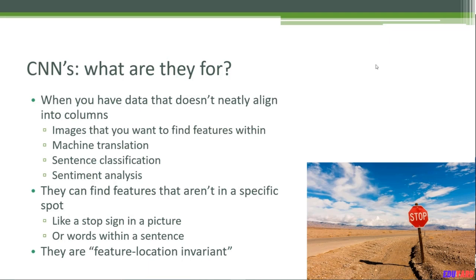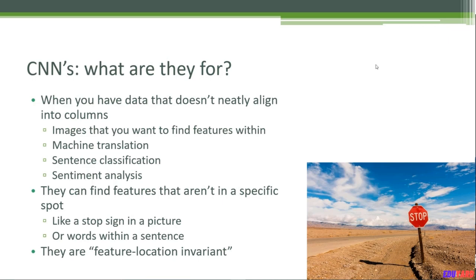Now it is not just limited to image analysis. It can also be used for any sort of problem where you don't know where the features you are looking for are located within your data, and machine translation or natural language processing tasks come to mind for that. You don't necessarily know where the nouns or the verb phrase you care about might be in some paragraph or sentence you are analyzing, but a CNN can find it and pick it out for you.